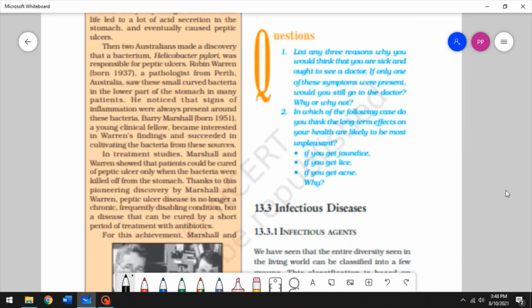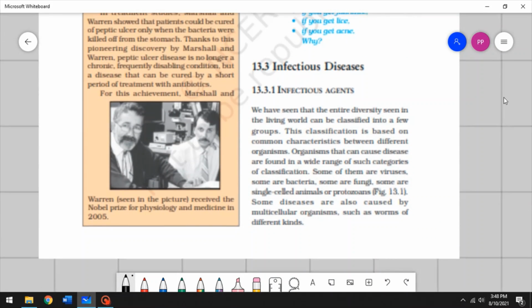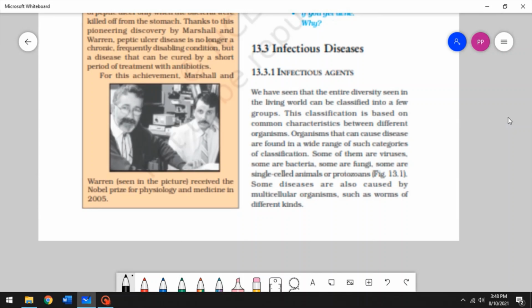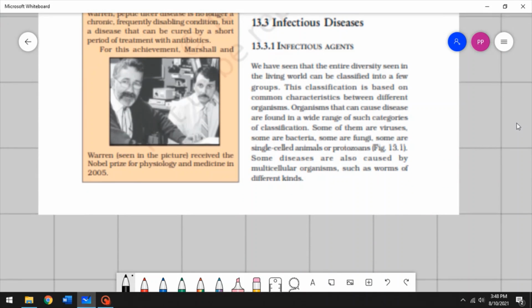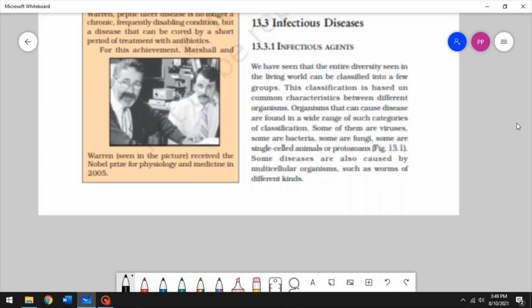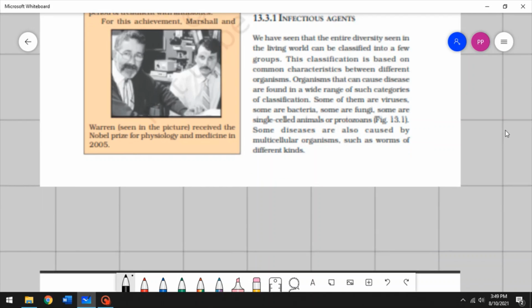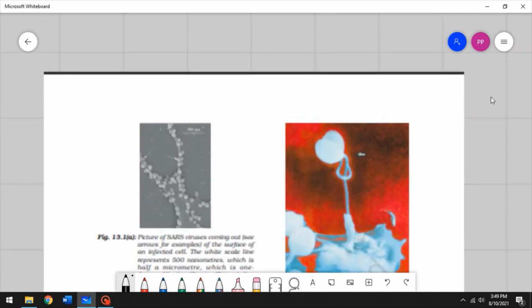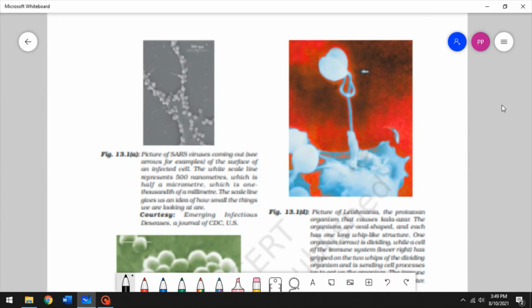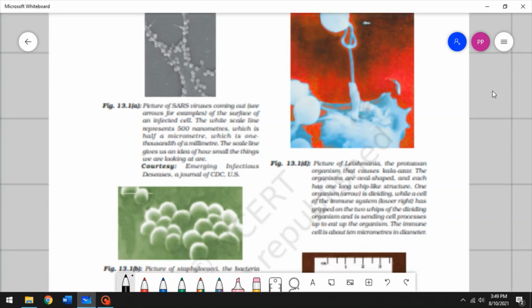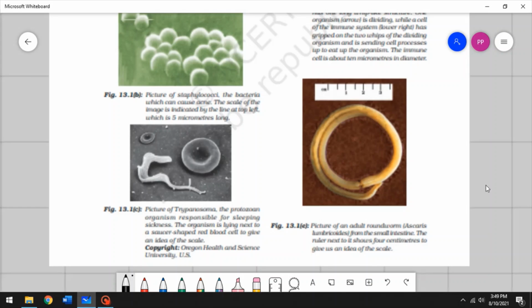All right, so there are two questions that I want you to try to answer, and let's talk about infectious diseases. So agents are those organisms which transfer the disease. So infectious agents are microorganisms like protozoa or single-celled animals like amoeba, or bacteria. There are fungi, there are viruses, right? There are worms, right? There are many. There are mosquitoes, there are house flies. All these are infectious agents.